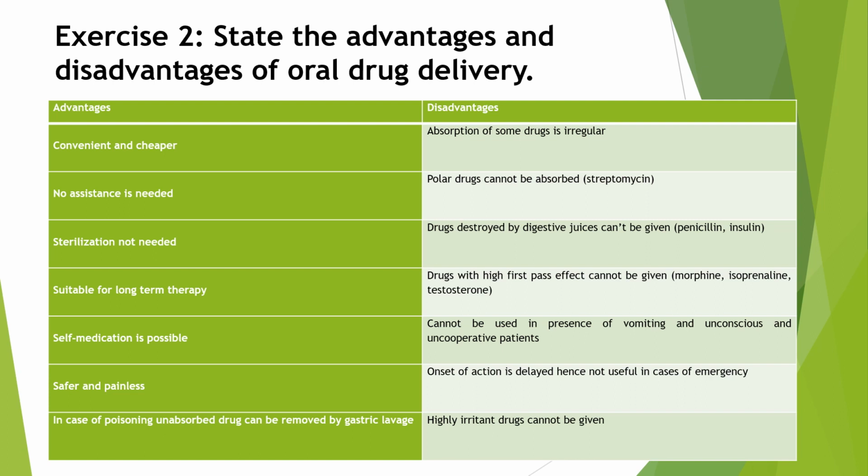Then it cannot be used in the presence of vomiting, or in an unconscious and uncooperative patient. Then the onset of action is delayed, hence not useful in case of emergency, because the onset of action of the drug is very slow.